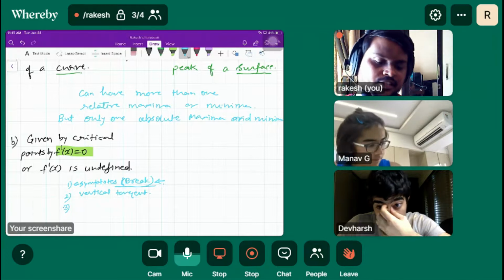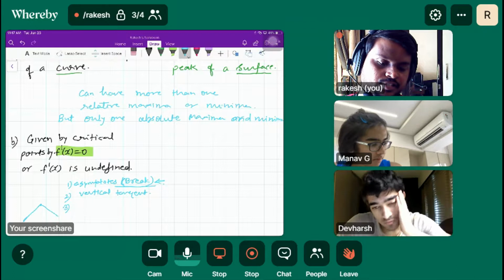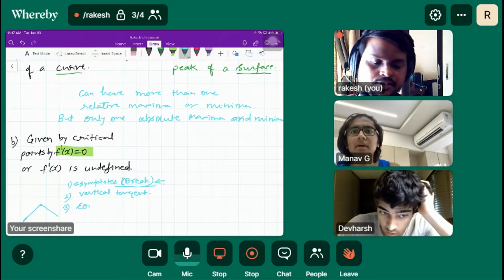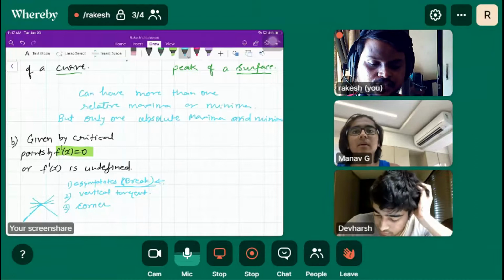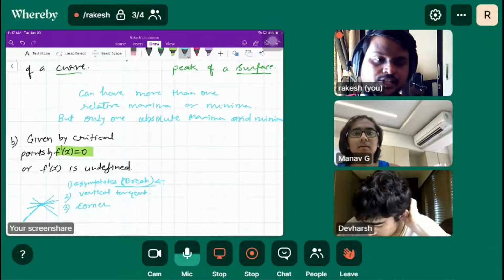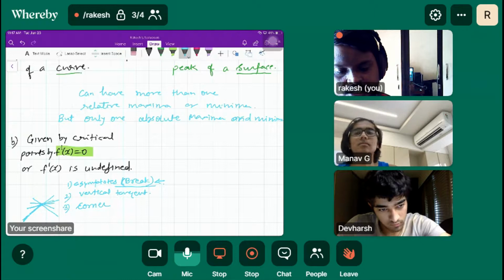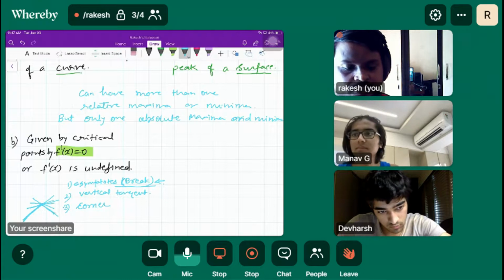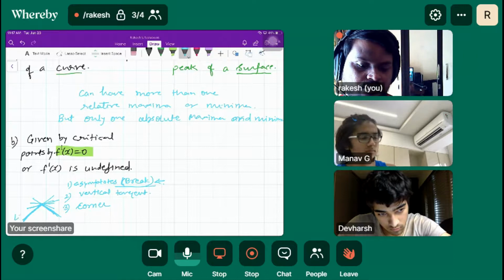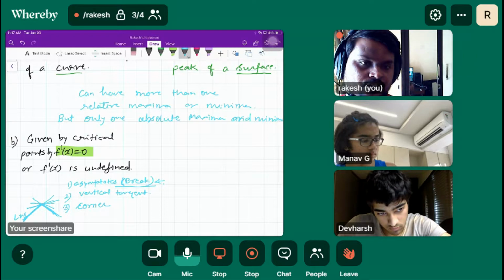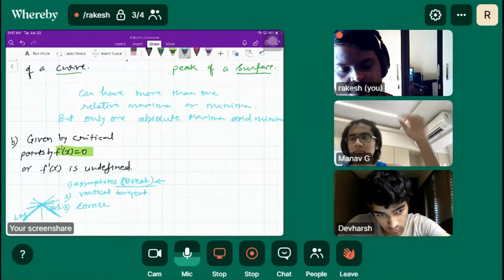The third is a sharp corner. There the function is not differentiable because you will get an infinite tangent over there. So that way you can understand. Along this line the slope is different, and along this line the slope is different. The left hand slope is not equal to the right hand slope, so the function is not differentiable at this point.